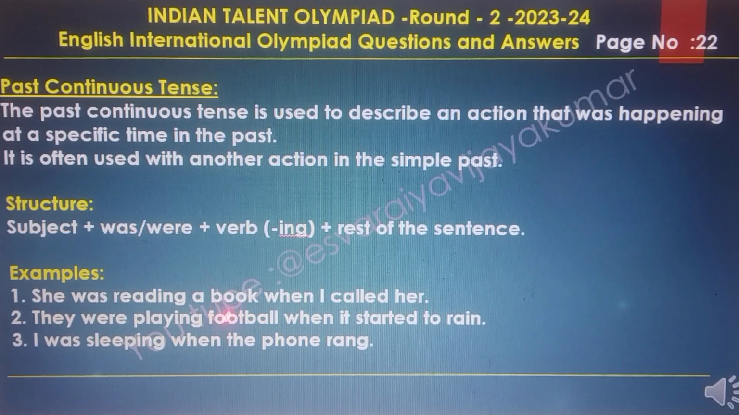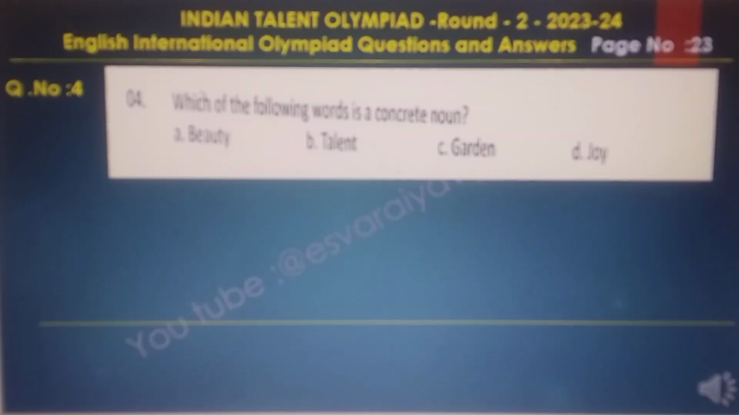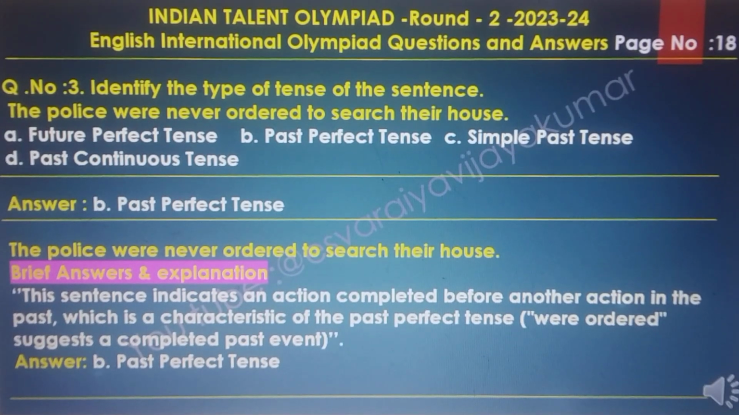Example: she was reading a book when I called her. Second one: they were playing football when it started to rain. Third one: I was sleeping when the phone rang. And the final answer of this question is past perfect tense.